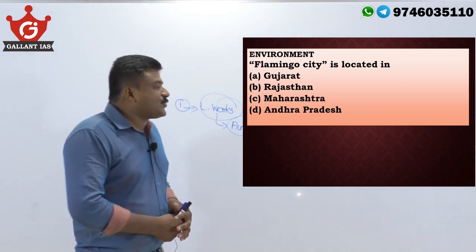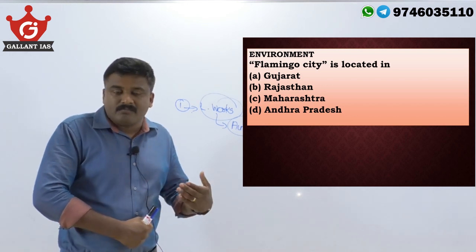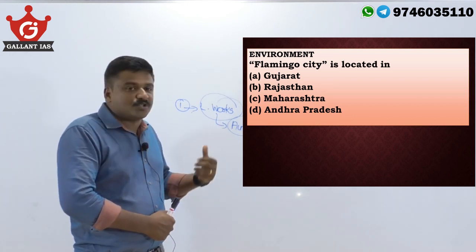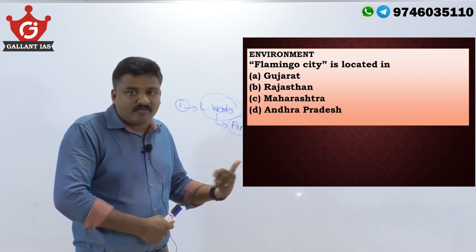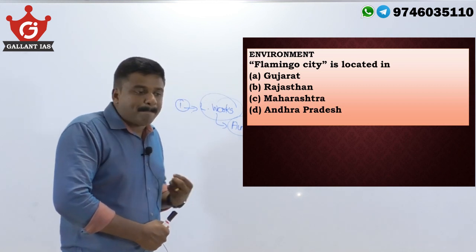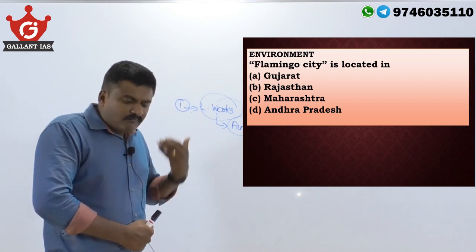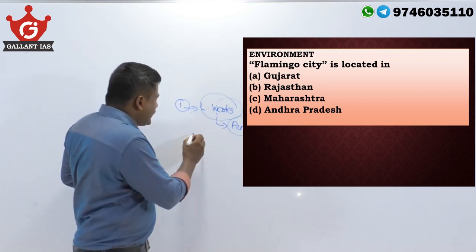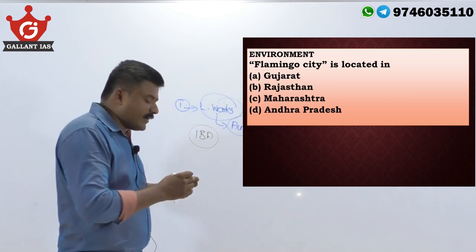Environment: where is the Flamingo City located? The flamingo falls under the category of wading birds, and this Flamingo City is in the Kutch Wildlife Sanctuary in Gujarat, the Rann of Kutch, Gujarat. And this Flamingo City was declared an Important Bird Area by BirdLife International.